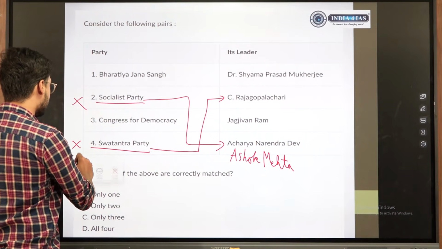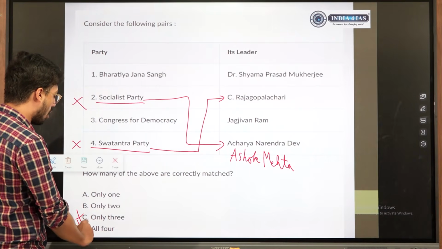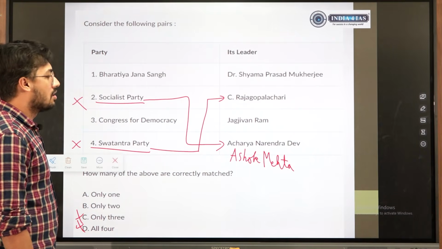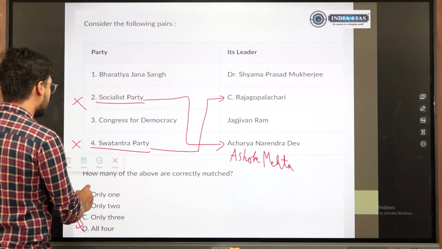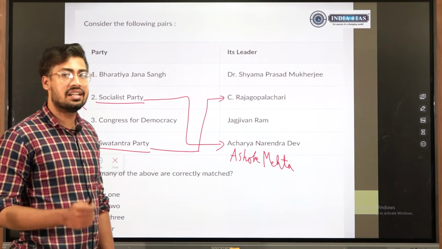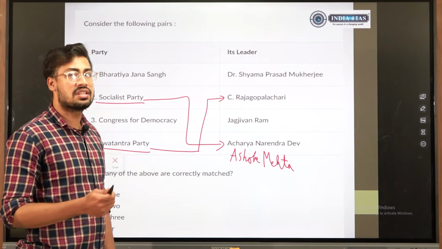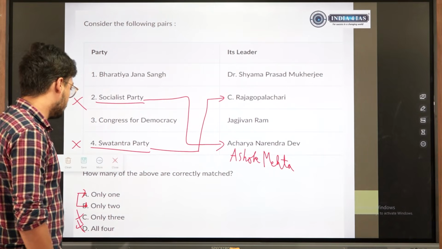So when options get interchanged, only 3 agalla, all 4 agalla. So ಇವೆರಡು ಗೊತ್ತಿದ್ರೆ we could have done at least 50-50. But ಈ ತರ ಆಪ್ಷನ್ಸ್ ಇಂಟರ್ಚೇಂಜ್ ಆದಾಗ there is a good chance that the rest 2 options happen to be correct.